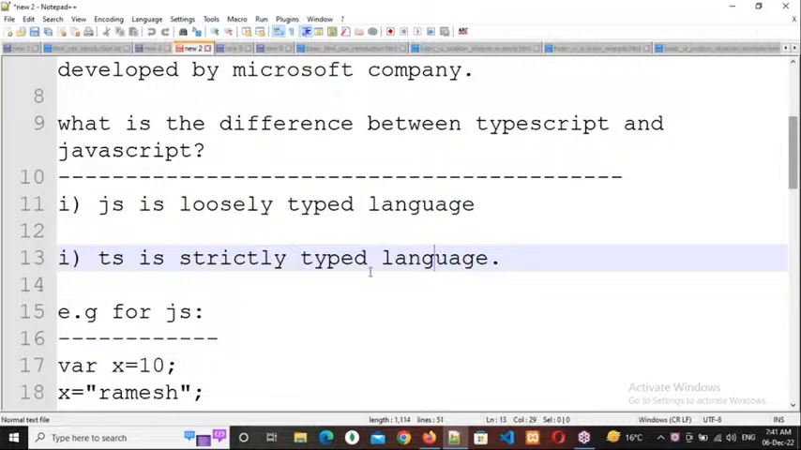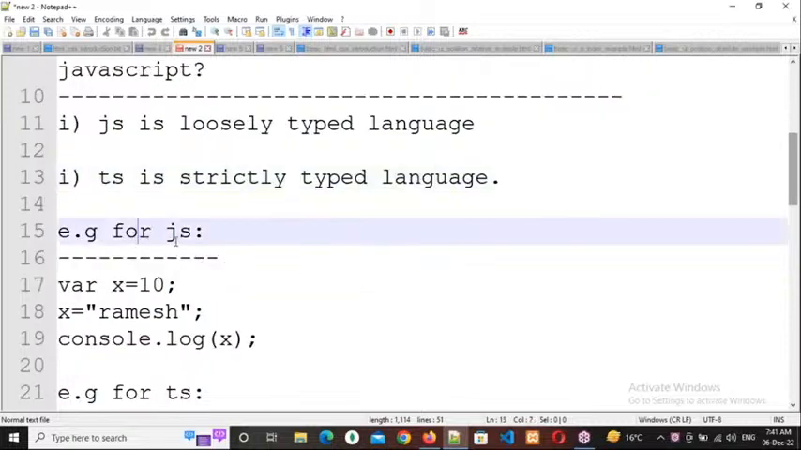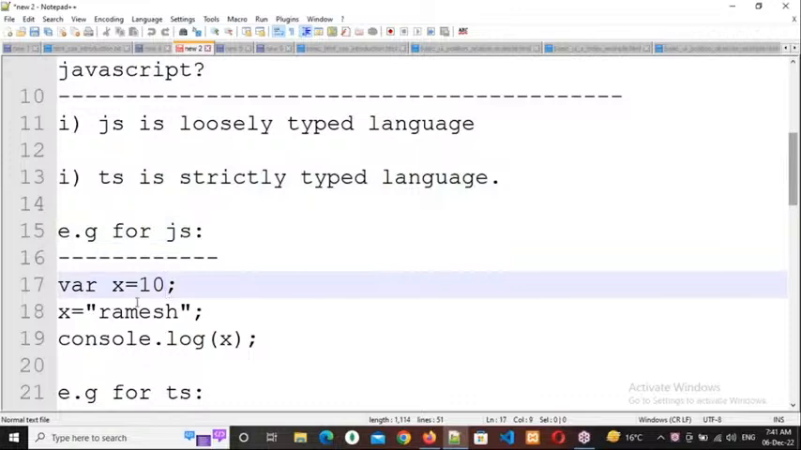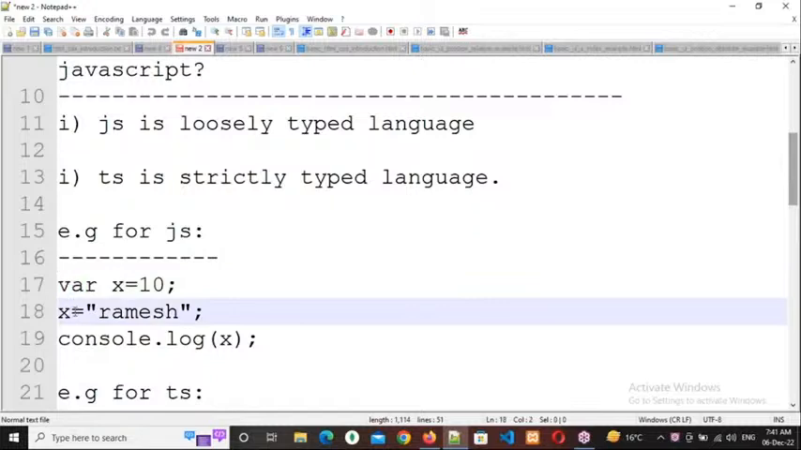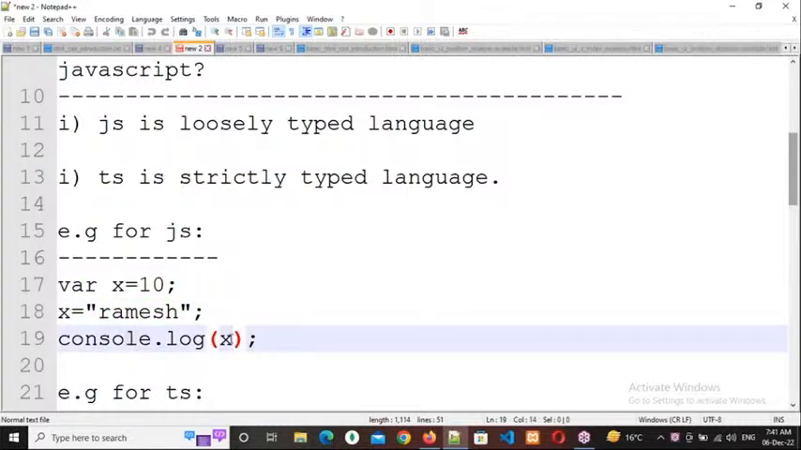For example, if you observe here, the example for JavaScript where x equals 10. What is this? 10 is the data here. I'm assigning it to a variable called x, and I indicate that it is a variable by using the var keyword. This is how we declare and initialize a variable. In the next line, I'm writing x equals Ramesh, and in the next line I'm printing the x value. So what will be the output? 10, Ramesh, or error? Respond, everybody.